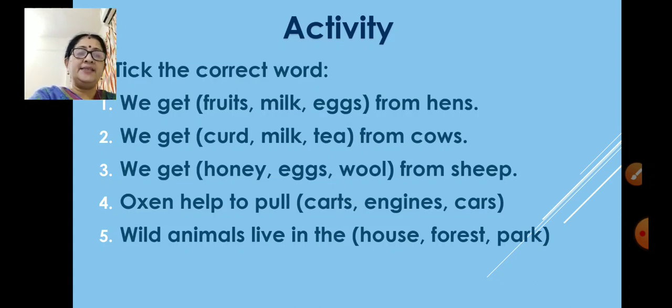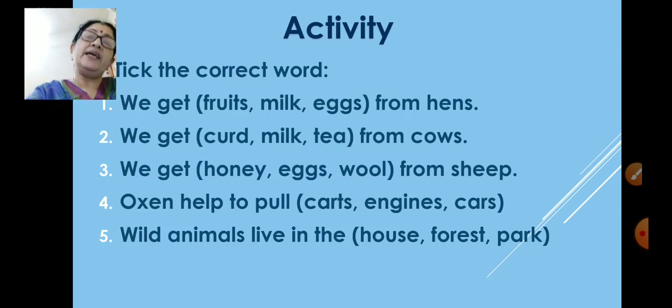Hens lay eggs which people eat. Some of us eat the meat of hens and goats. Domestic animals help us in other ways too. Oxen, horses and donkeys are used to pull carts. Wool from the sheep is used to make warm clothes.